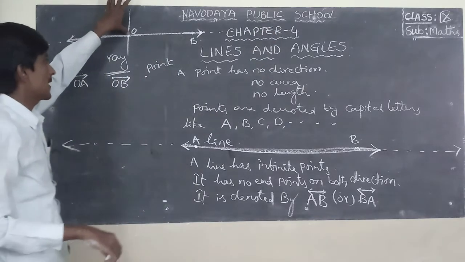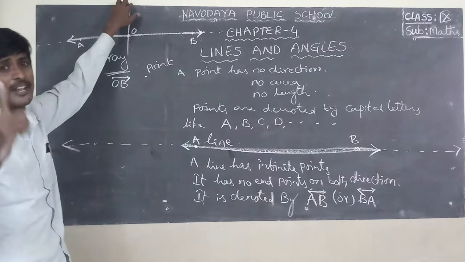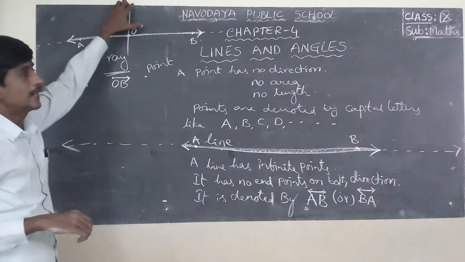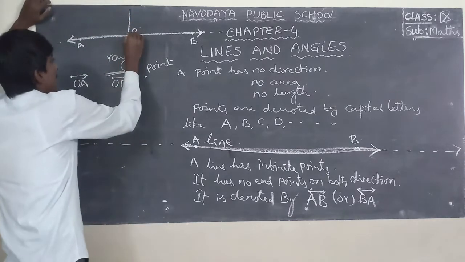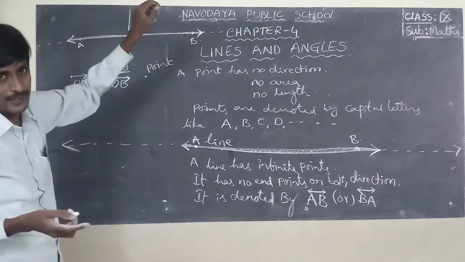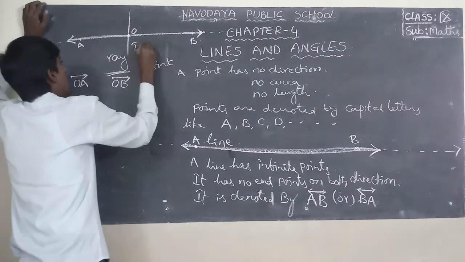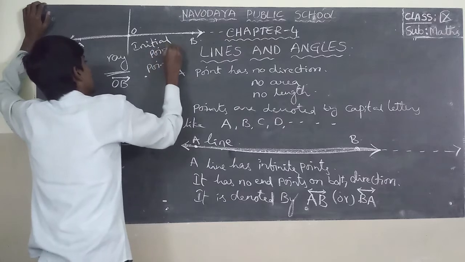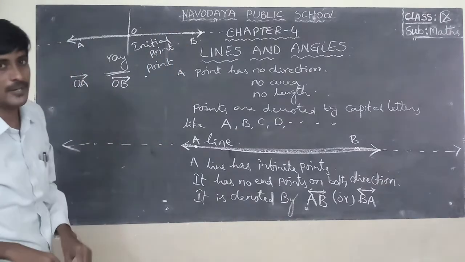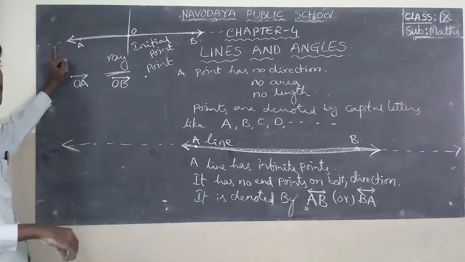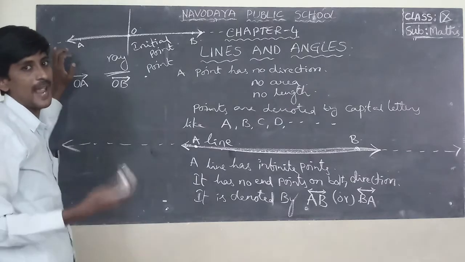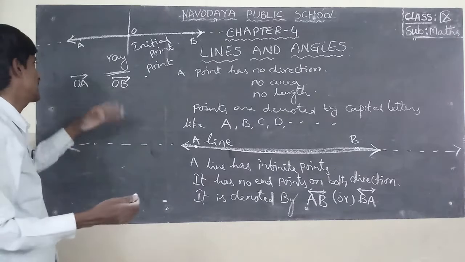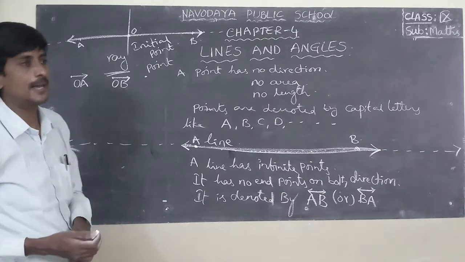Ray means a part of a line. It has one end point, that is the initial point, and the other side has no end point. It extends indefinitely in one direction. That is a ray.